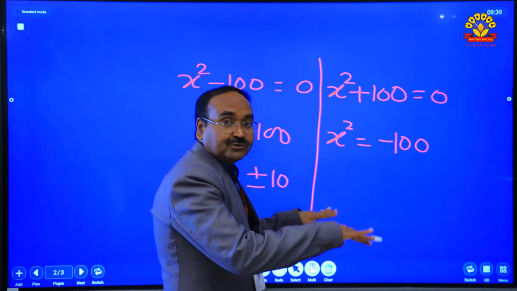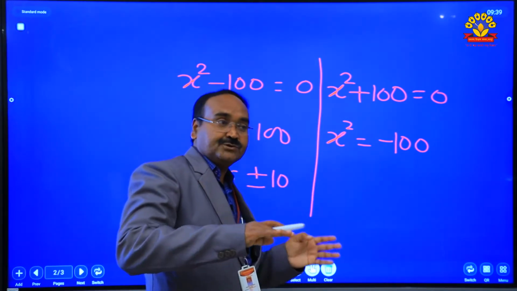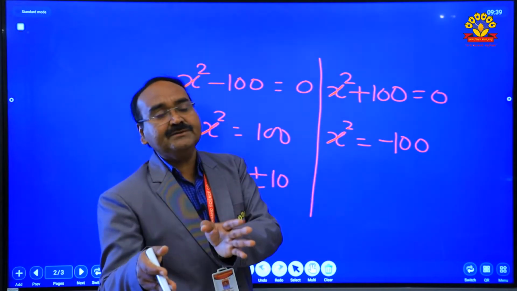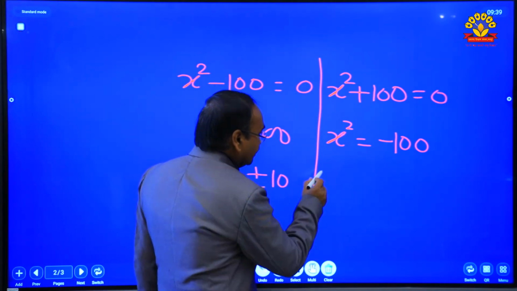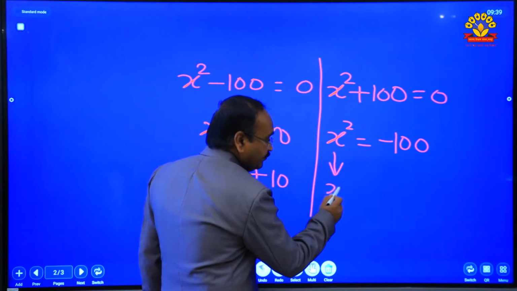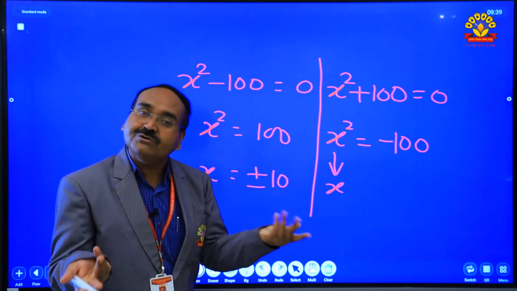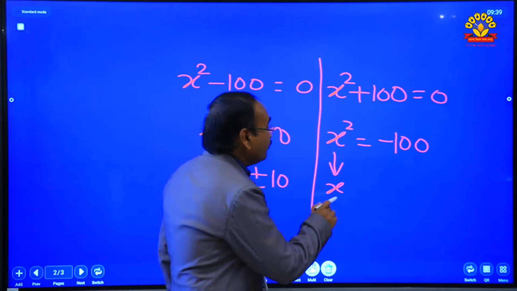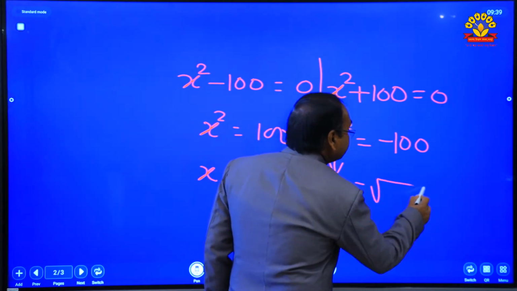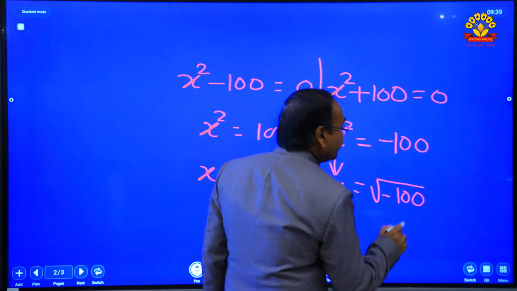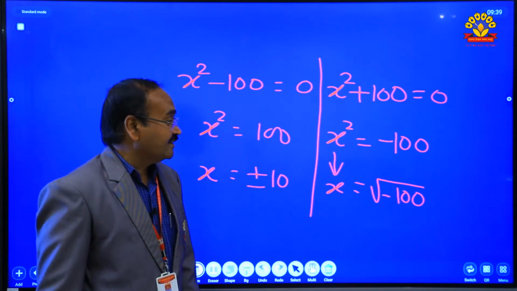Now find the square root of both sides. The square root of x square is x only, because the square of x is x square whether it is positive or negative, no botheration. Now on the right side I am writing the square root of minus 100.